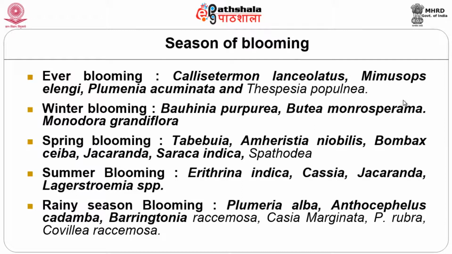Bauhinia, spring blooming, summer blooming, rainy season blooming. So they categorized the plant species according to the seasons. It's so coincidental how God has created these species according to the climatic systems or according to the seasons. Certain plants bloom in winter, certain plants bloom even in summer. Certain plants bloom only in rainy seasons.